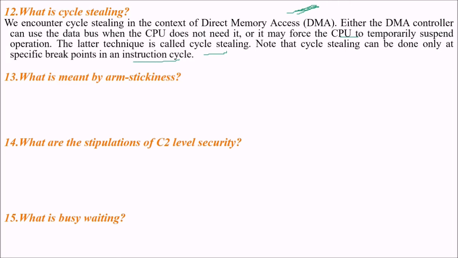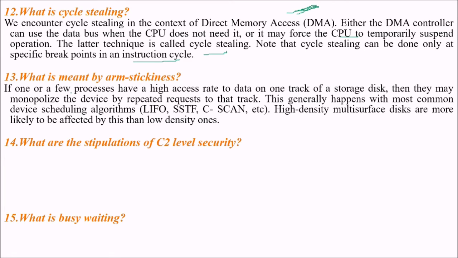What is meant by arm stickiness? If one or few processes have a high access rate to data on one track of a storage disk, then they may monopolize the device by repeated requests to that track. This generally happens with the most common device scheduling algorithms like LIFO, SSTF, SCAN. High density multi-surface disks are more likely to be affected by this than the low density ones. This is called arm stickiness.